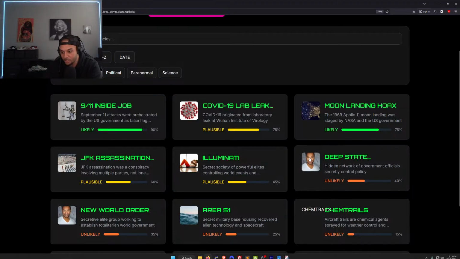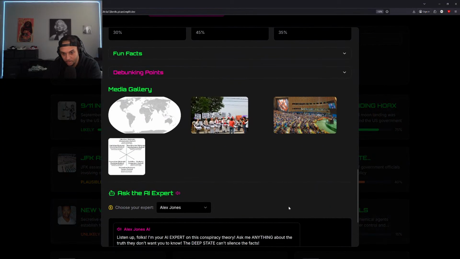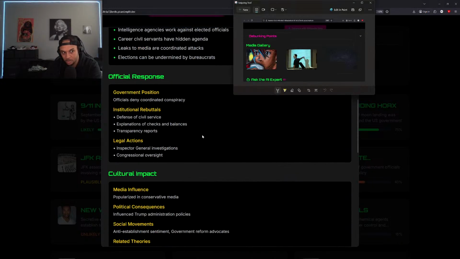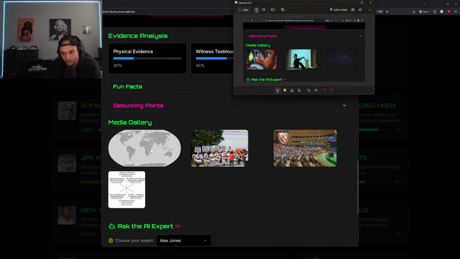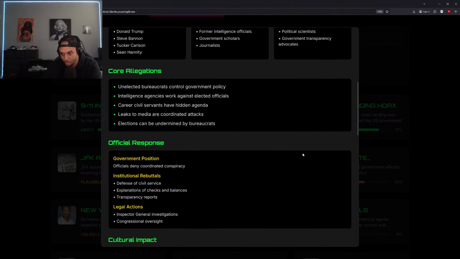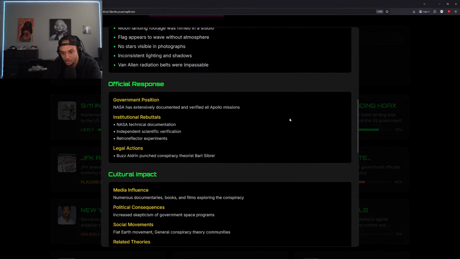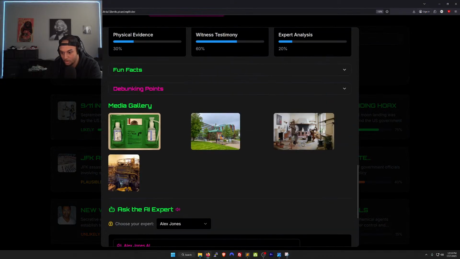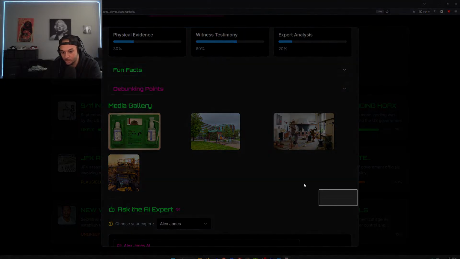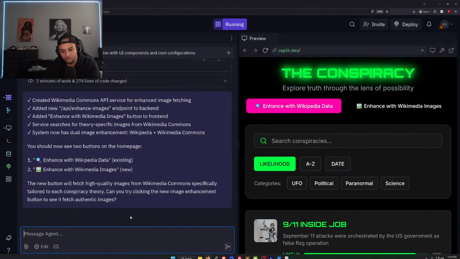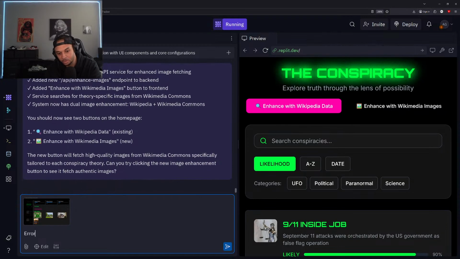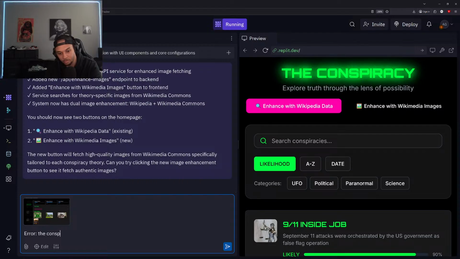So we just need to make sure that these images are showing relevant information. This looks pretty relevant for the most part. Okay. So just gonna copy this portion of the screen. Just let it know we need these images updated correctly. All right, so error. The conspiracies are not showing relevant images.